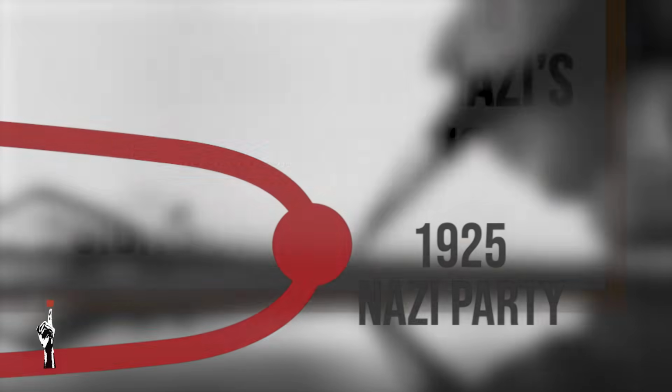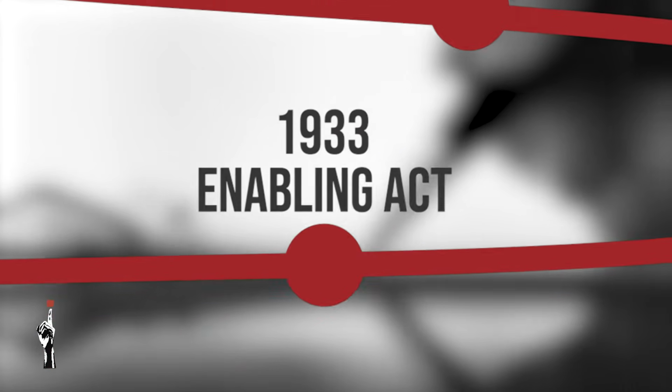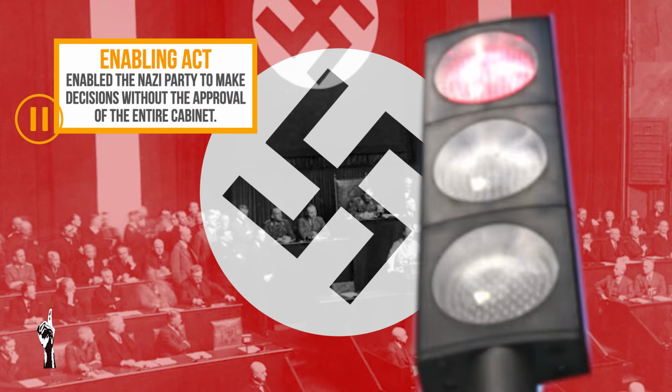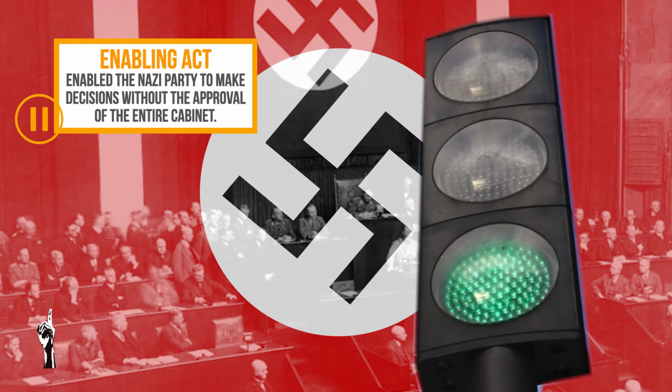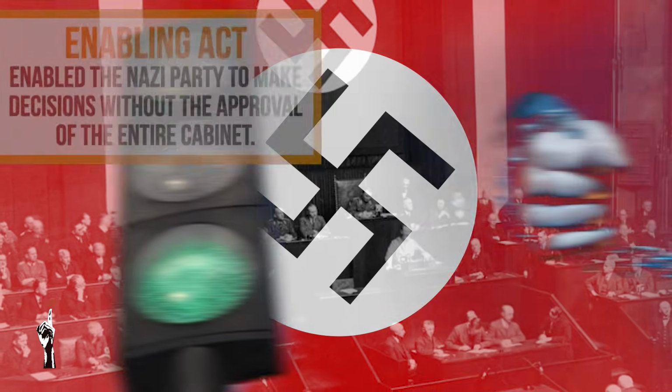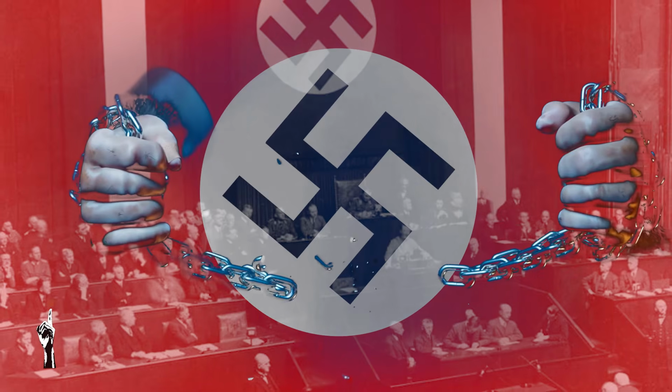And then the Enabling Act. For me, this act was the tipping point for Hitler. In March 1933, this act enabled the Nazi Party to make decisions without the approval of the entire cabinet. This effectively gave them the right and power to do what they want.